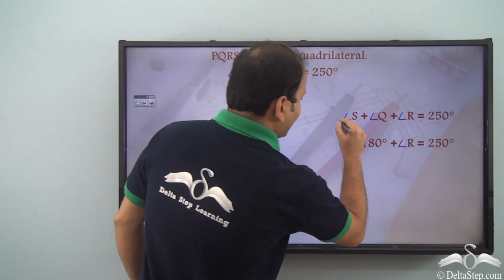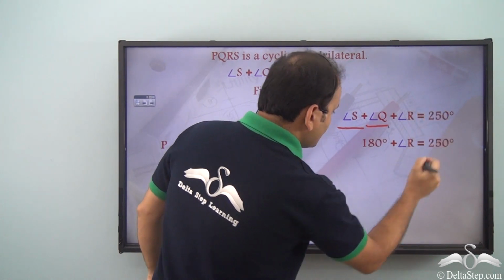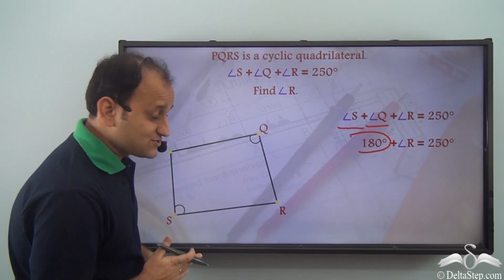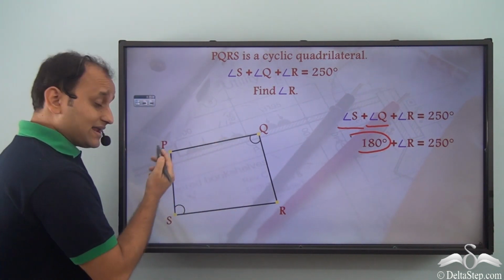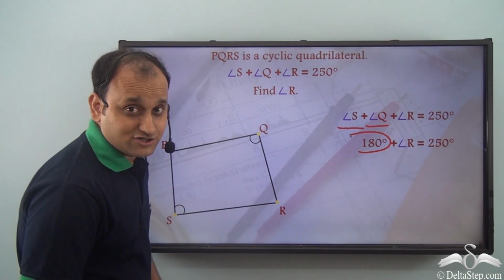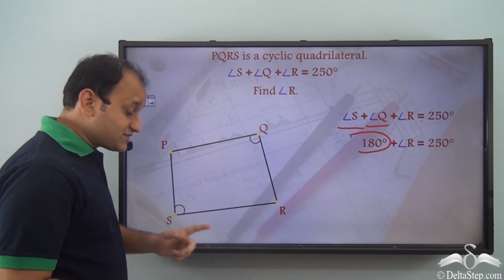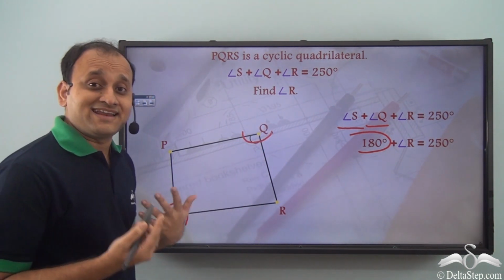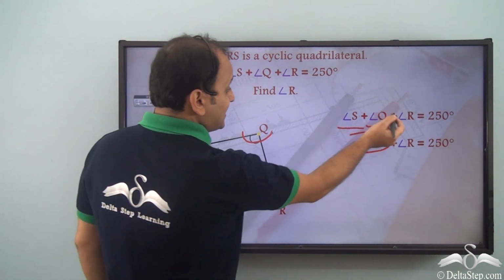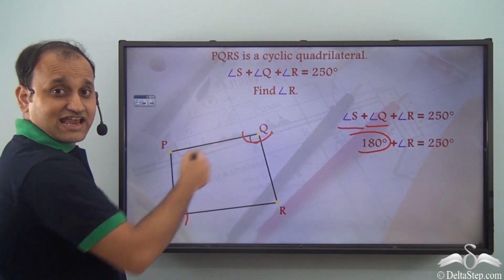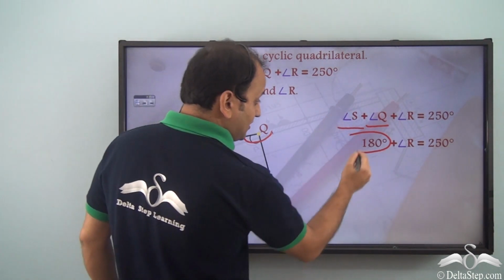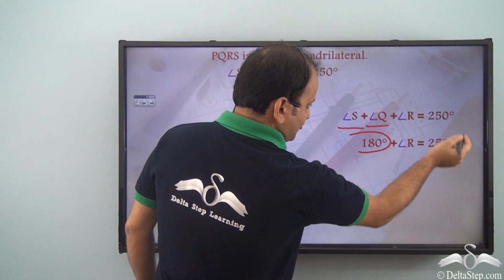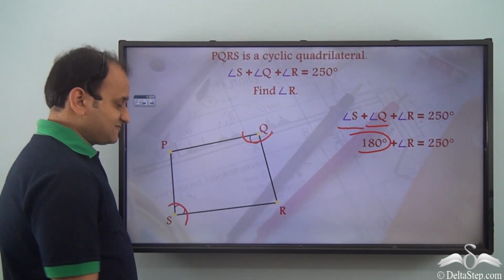Now, angle S plus angle Q is equal to 180 degrees. Why do I say so? Because PQRS is a cyclic quadrilateral, and in the case of a cyclic quadrilateral, opposite angles add up to 180 degrees. So, angle S and angle Q are opposite angles of a cyclic quadrilateral. So, their sum will be 180 degrees plus angle R is equal to 250 degrees.